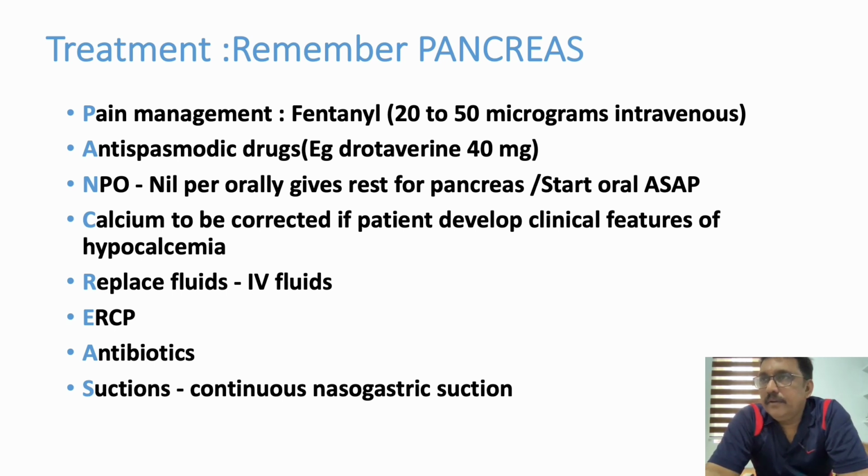Antibiotics are not really required in pancreatitis because it's only an inflammation, whereas for secondary complications like peritonitis, abscess formation and all, we require antibiotics. Imipenem cilastatin is one of the best antibiotics of choice in pancreatitis. Continuous nasogastric suction can be tried initially, but throughout many days it may not be required. First 24 hours you may have to try it, but during that period the patient can develop a lot of acid-base imbalance, hypokalemia, that also should be corrected.